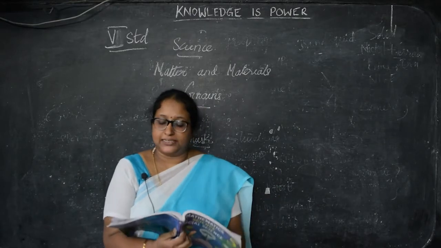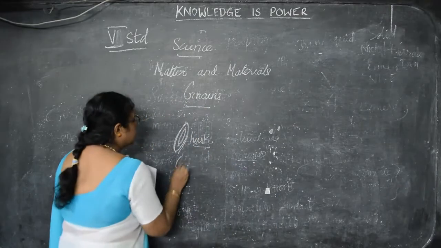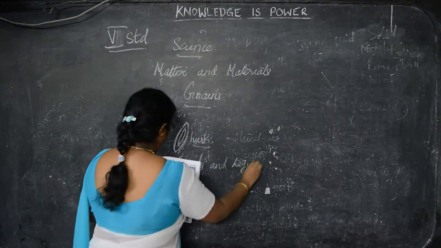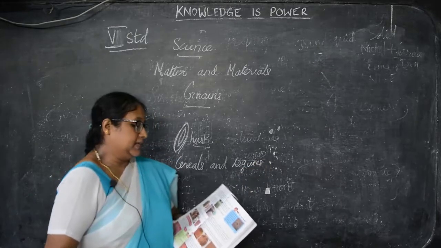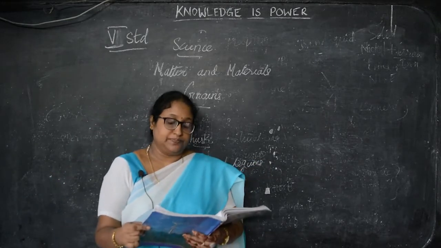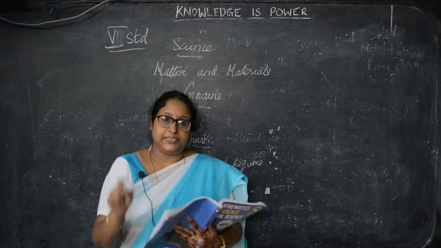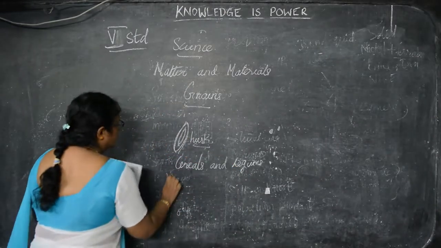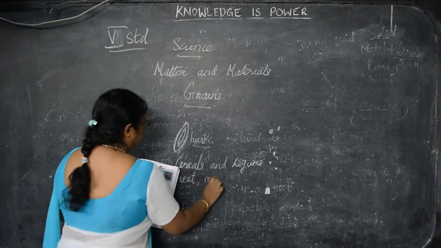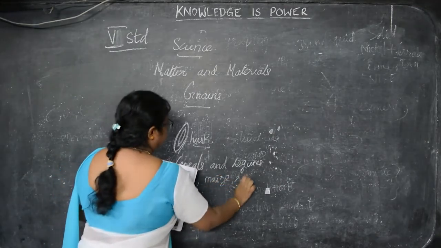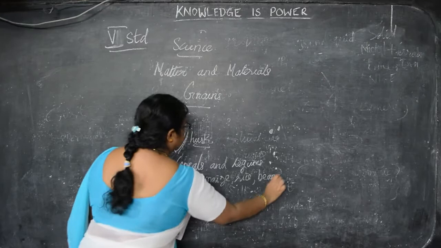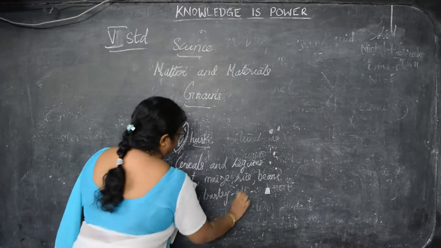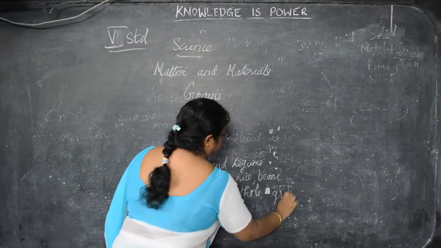Grains have two main types called cereals and legumes. Wheat, that is godumai, maize, cholam, rice, beans, peas, batani, and barley are some of the whole grains. So what are the whole grains? Wheat, maize, rice, beans, peas, barley. These are the whole grains.